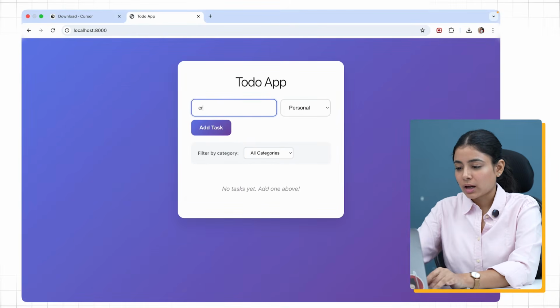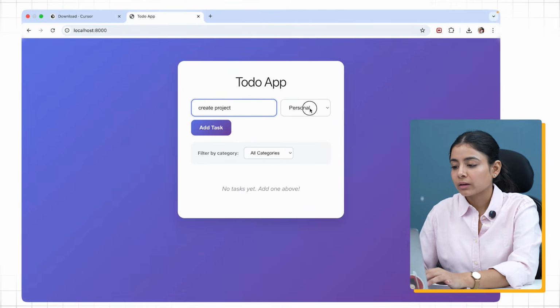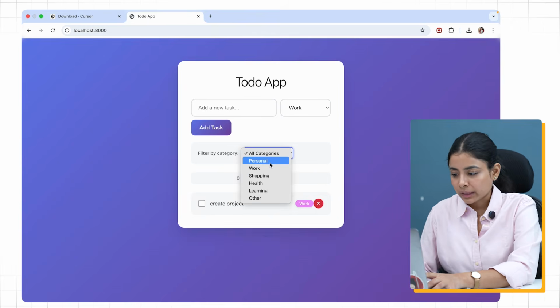The AI agent also tells you exactly what changes it is making, and basically it's like having a conversation with you, like you would have with an interviewer, telling you: okay, now I'm thinking this, here are the steps I need to take to fix this or to add this functionality, and these are the changes I suggest. So you can go through all these to better understand the code that is being written. And now while adding a particular task, I can also tag it and I can filter by categories.